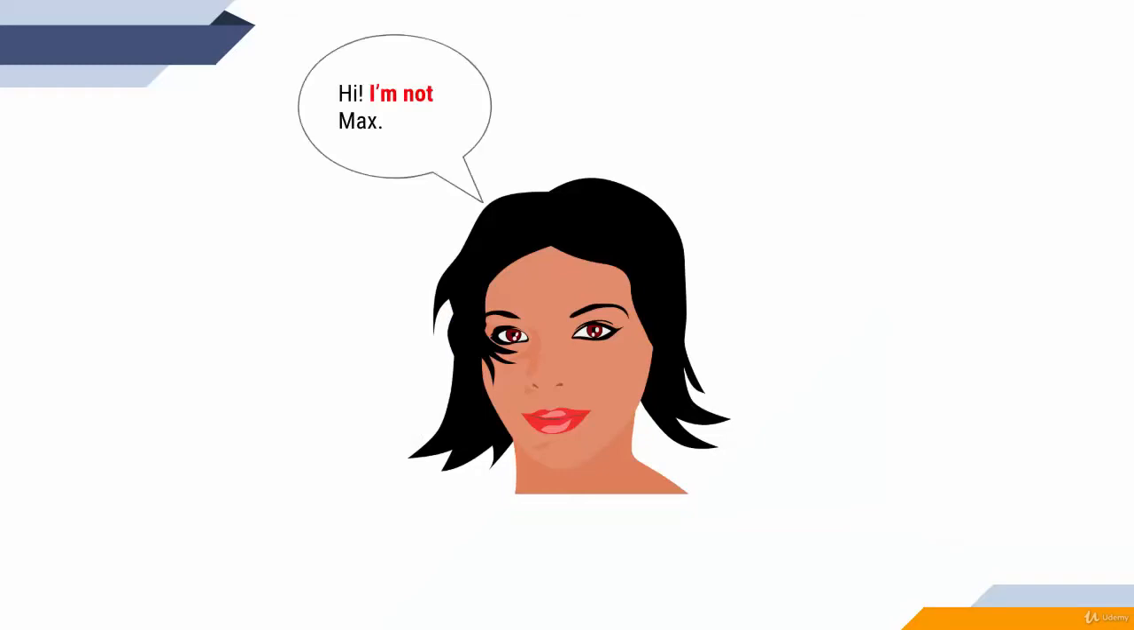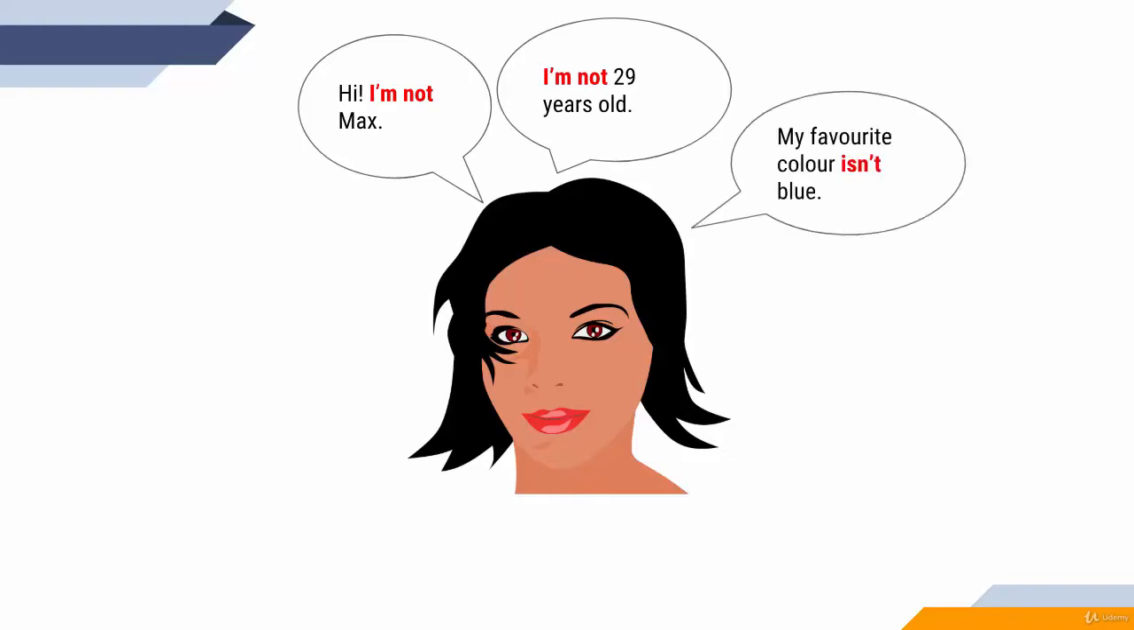For example, hi, I'm not Max. Understood? This is a negative sentence. I'm not Max. I'm not 29 years old. My favorite color isn't blue. Is not or isn't.